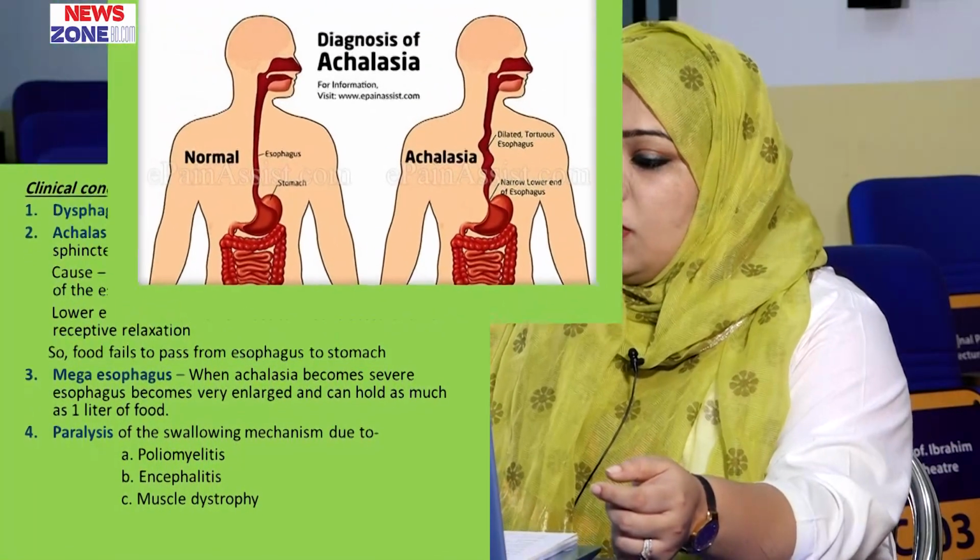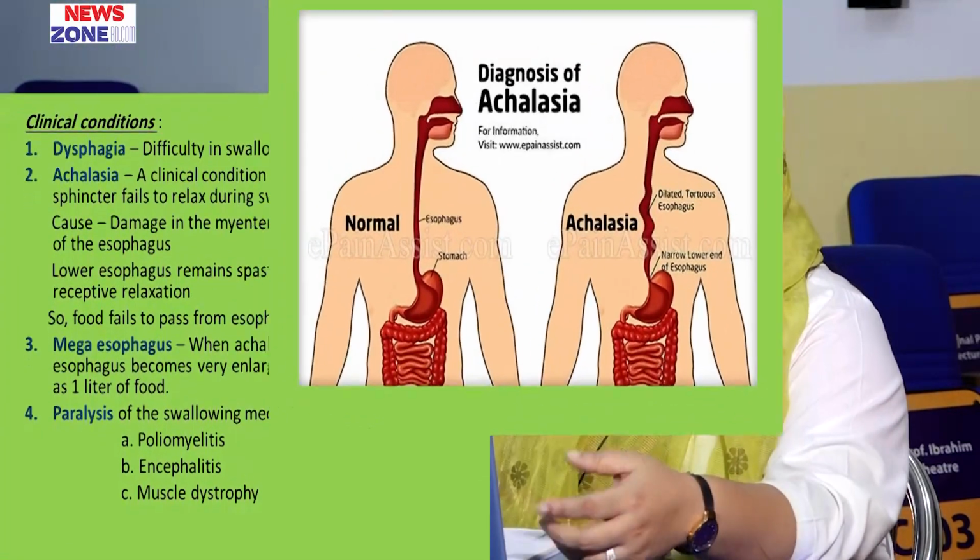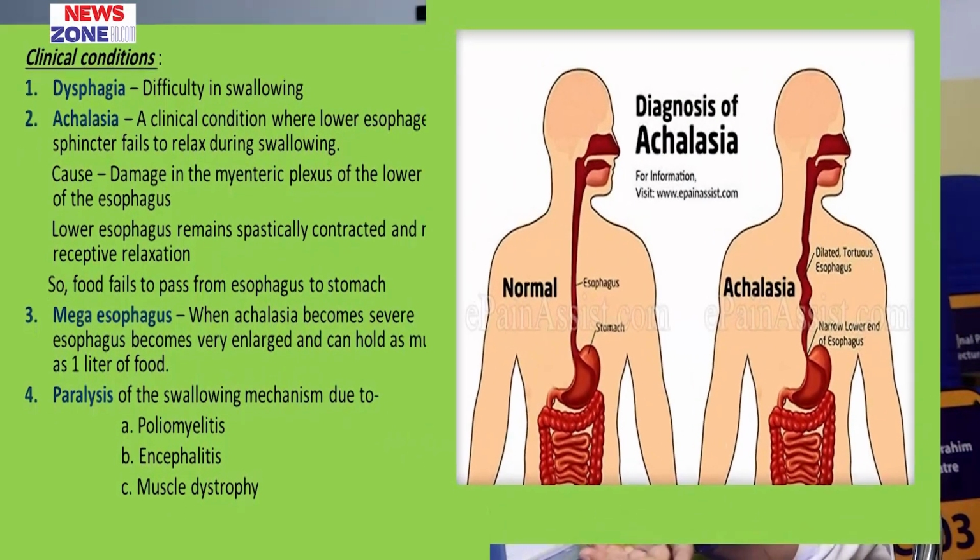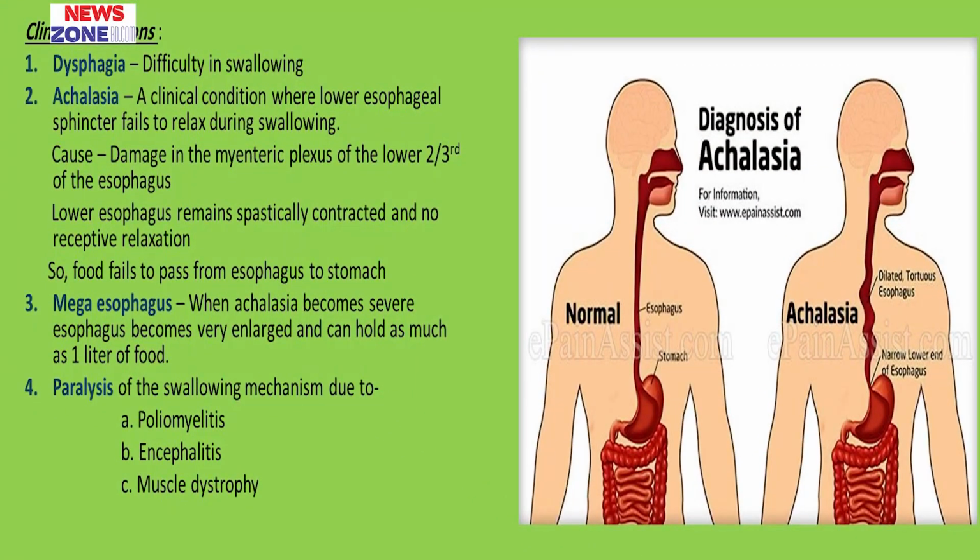Achalasia means the lower esophageal sphincter fails to relax during swallowing, and this occurs when there is damage of the mesenteric plexus in the lower 2/3 of the esophagus. So if the lower esophageal sphincter fails to relax, then it is spastically contracted and there is no receptive relaxation.